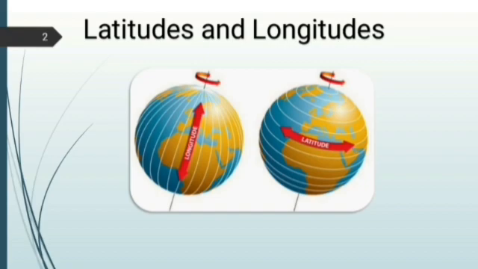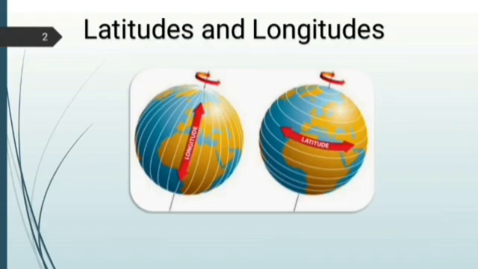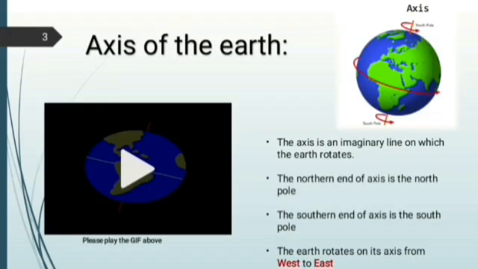While observing a globe, you will notice that it is mounted on a stand with its axis tilted by 23.5 degree from the vertical. All of you look at the globe, children. An imaginary line drawn on the globe from north to south is known as axis. I am talking about axis of the earth.